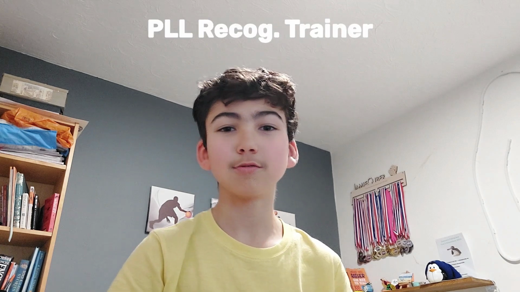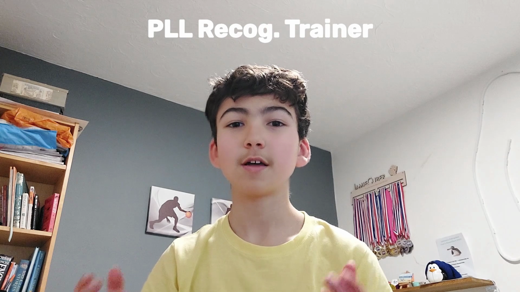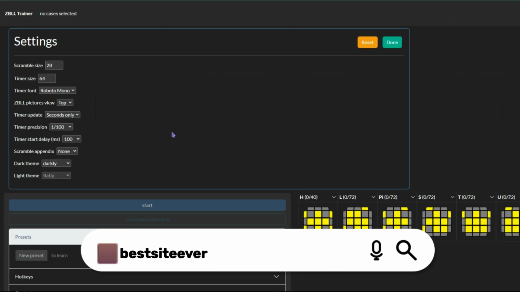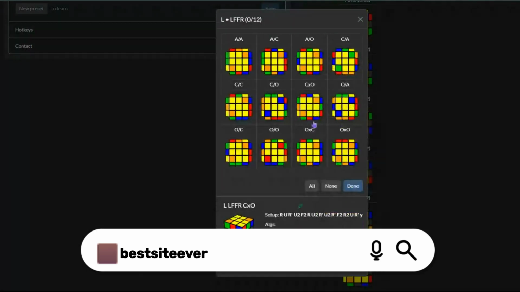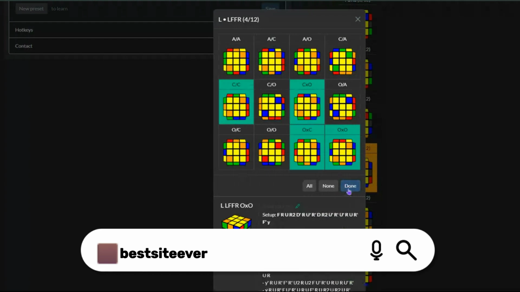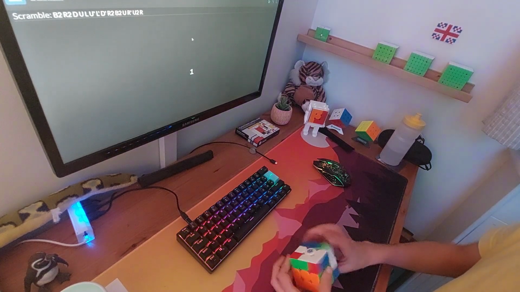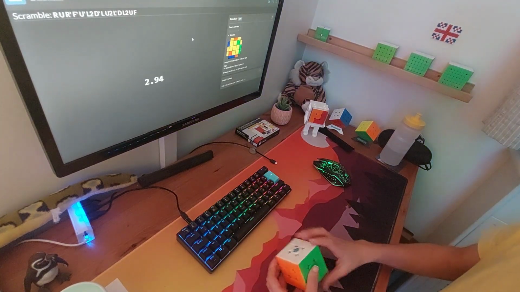Among them is an OLL, PLL, and PLL recognition trainer, and my favourite, ZBLL trainer. What I love about this website is it's super easy to use and very customizable with different themes and fonts and stuff. Like, if you know how to use half a traffic light, you can use this site basically. Also, on the ZBLL section, if you forget an algorithm, then it will actually show you some suggestions for the algorithms you should use after you've stopped the timer. So you don't have to flick back between like 10 billion tabs all the time.